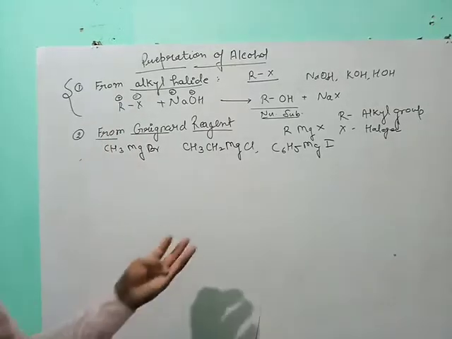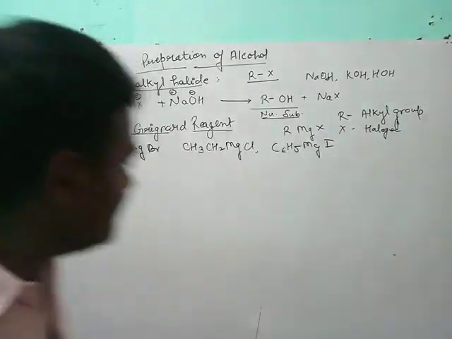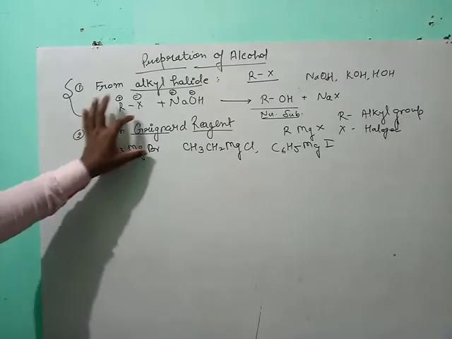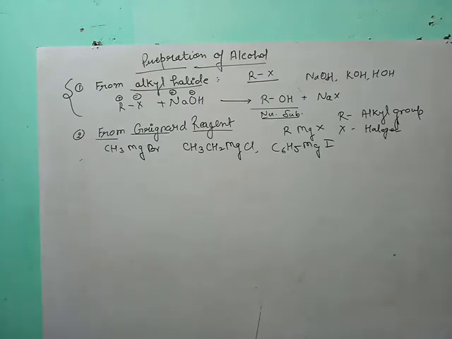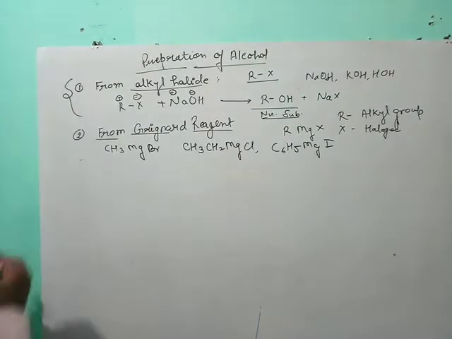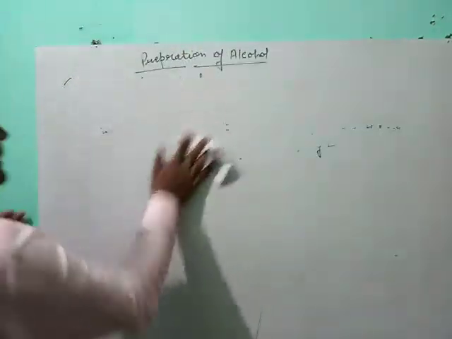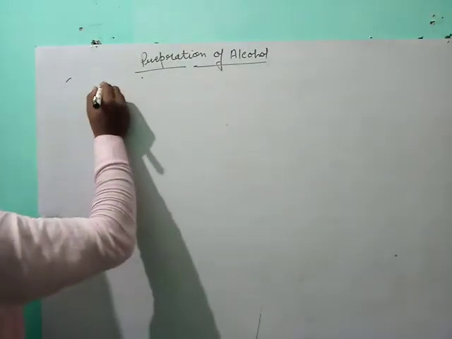With the Grignard reagent we prepare all three types of alcohol, means primary alcohol, secondary alcohol and tertiary alcohol. The reaction is very simple but very important, and we clear the board and review with a fresh mind.